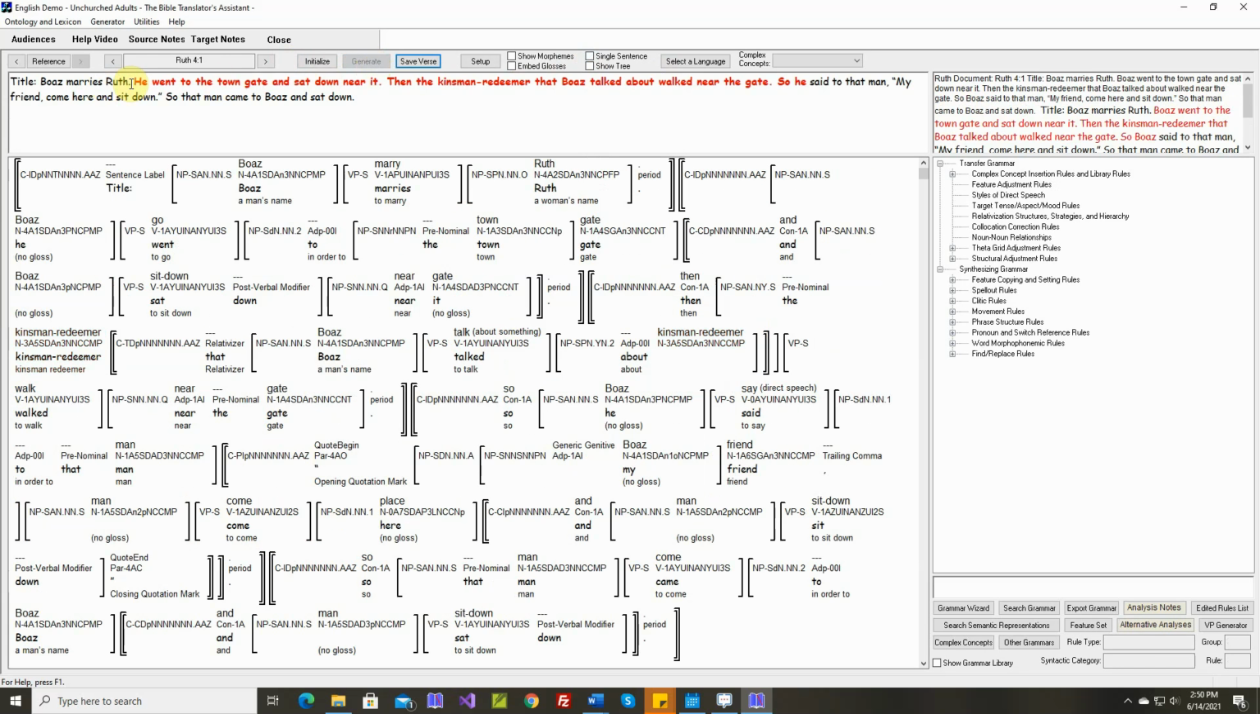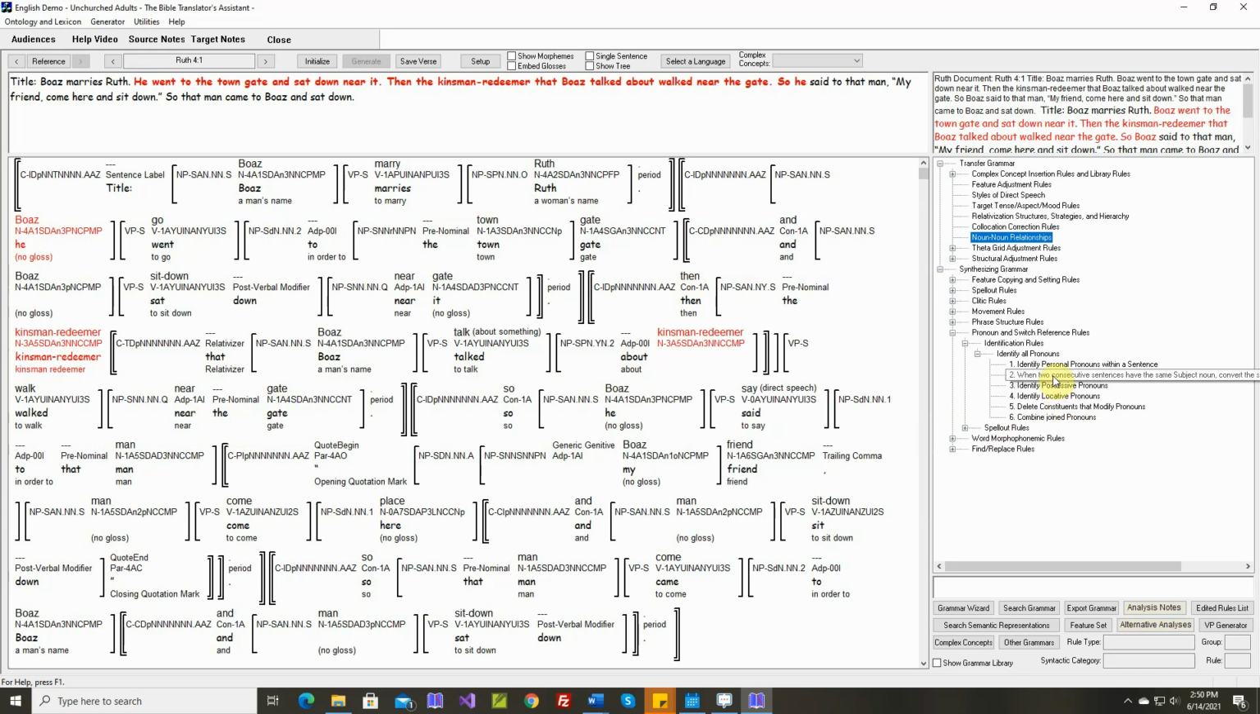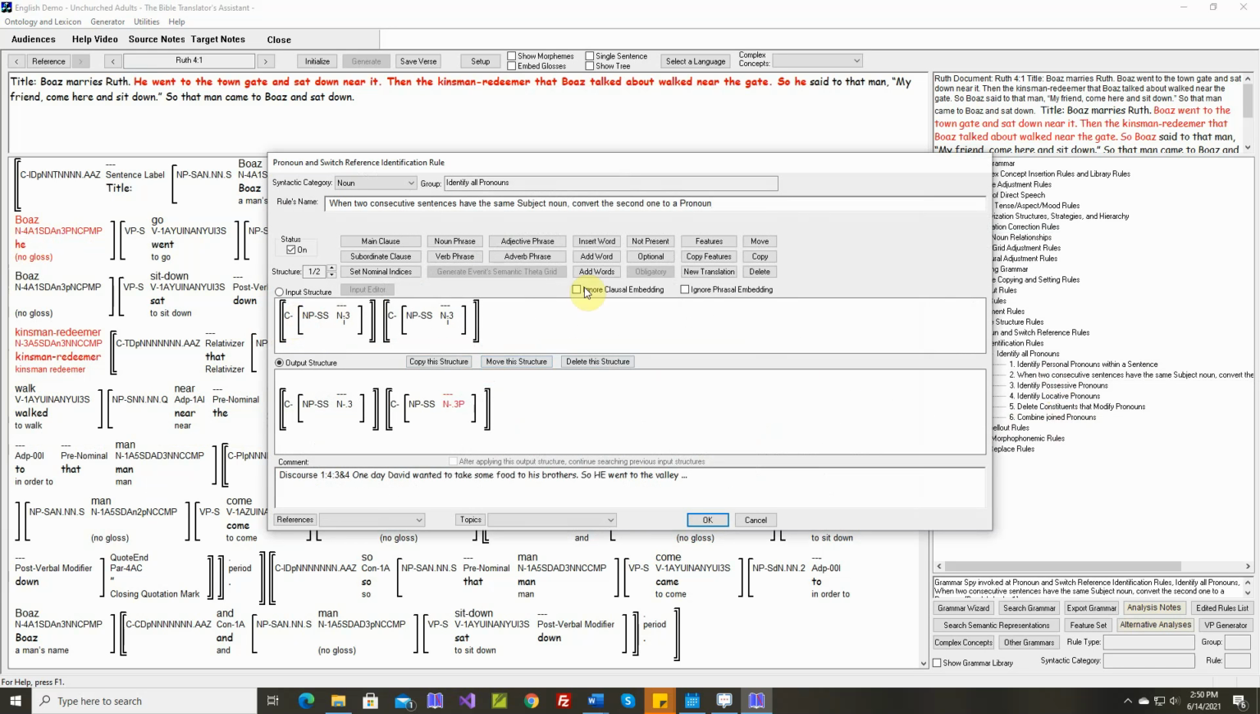Boaz marries Ruth. He went to the town. Okay, this he, these two sentences have the same subject. But the rule that identifies pronouns should not look into a title. So let's go change that. Identification rules. If we rest our cursor here, okay, structure 1. Features change from surface realization equals noun to personal pronoun by rule number 2, structure 1. So this first sentence can't be a title.